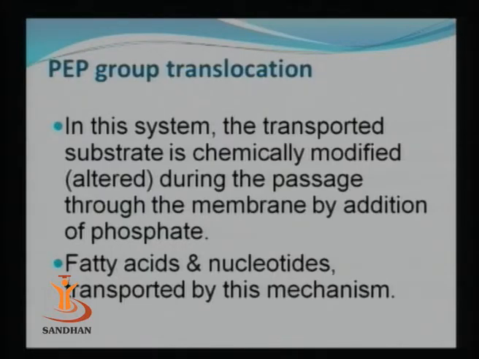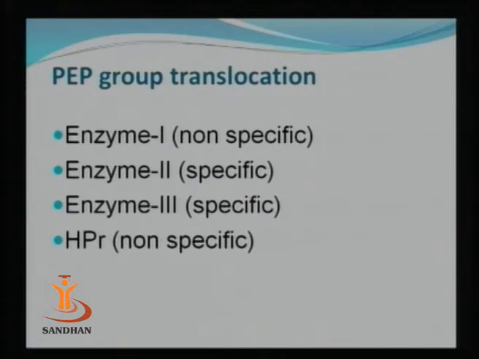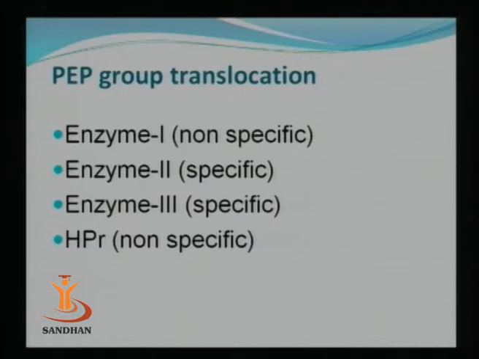That means a phosphate group is being transferred to that particular molecule, and this is mainly found for transport of sugars. But apart from sugar, certain fatty acids and nucleotides can also be transported by this particular mechanism. Now as you can see, the phosphoenol pyruvate group translocation includes a multi-enzyme system. It contains enzyme 1, enzyme 2, enzyme 3 and a low molecular weight protein normally known as histidine containing protein.